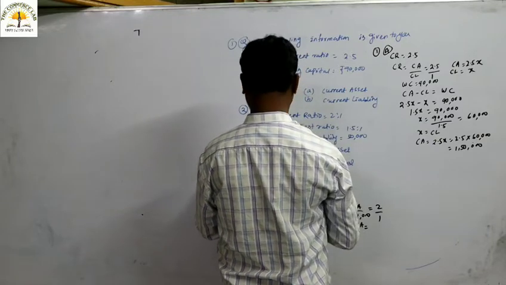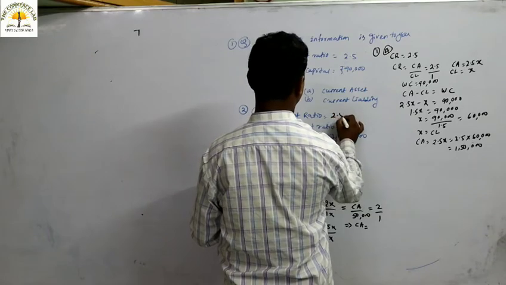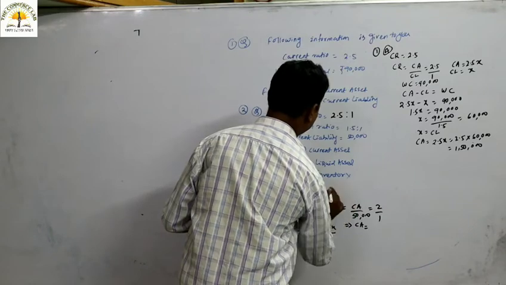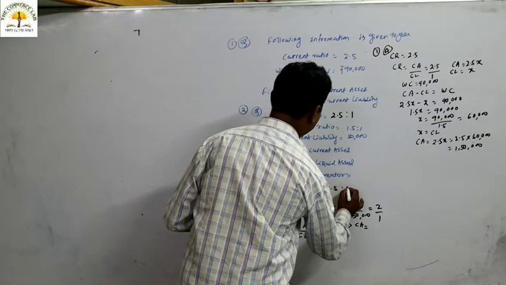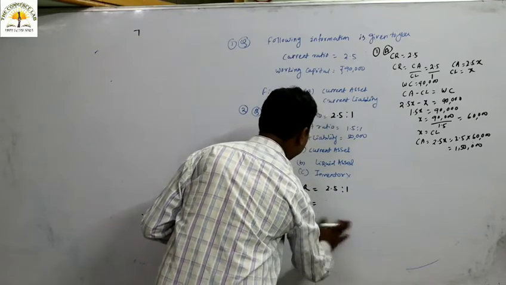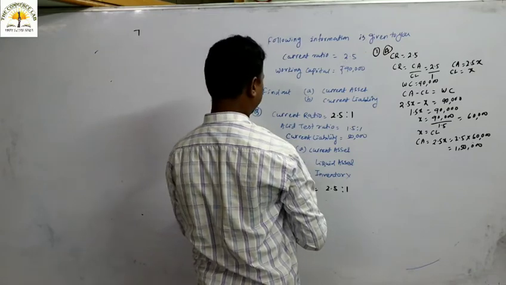Okay, the current ratio is not 2:1, you have to change it, that is 2.5:1. So we have to change the answer also, everything should be changed. The current ratio given is 2.5:1.